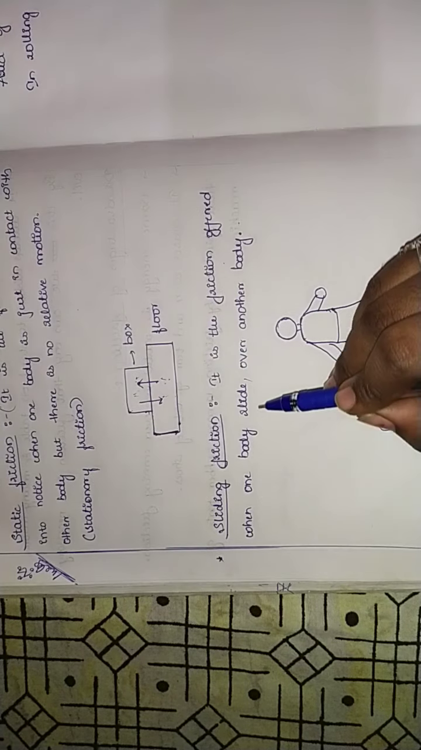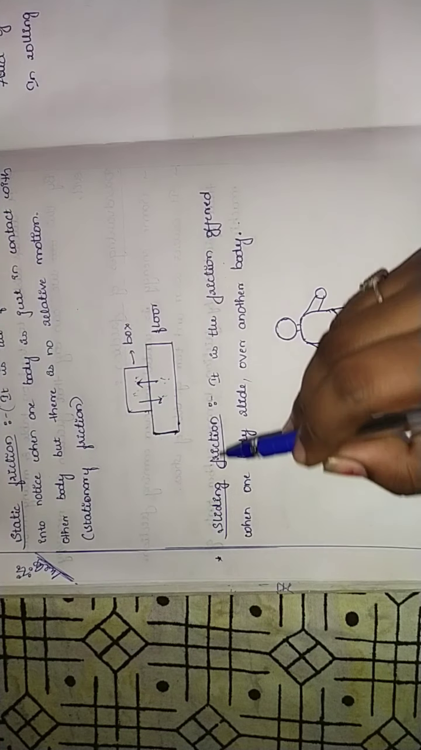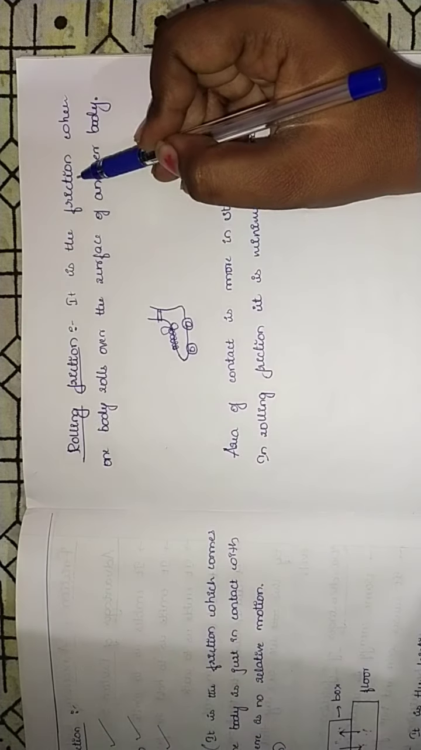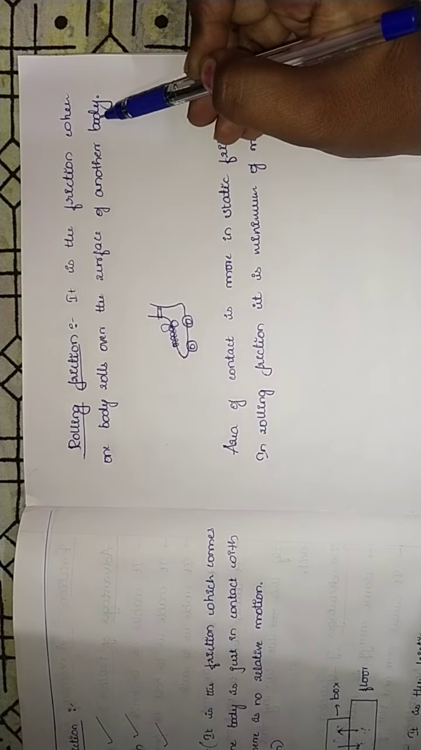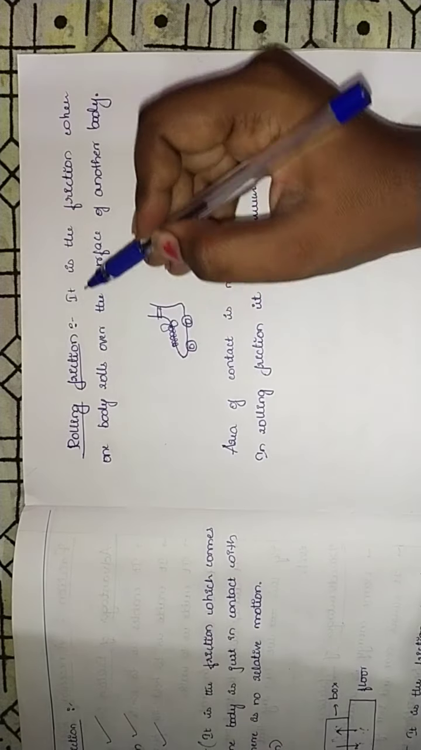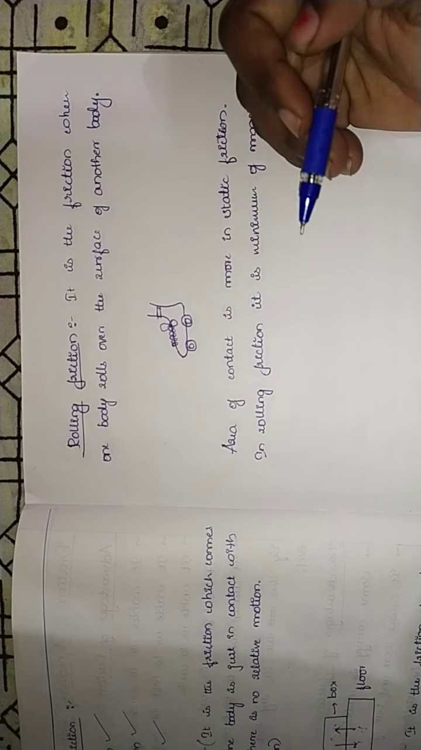Is it okay, children? So the friction offered when one body slides over another body is called sliding friction. Then we have rolling friction. Rolling friction means it is the friction when one body rolls over the surface of another body. Okay, for such things we call it rolling friction. It is the friction when one body rolls over the surface of another body.